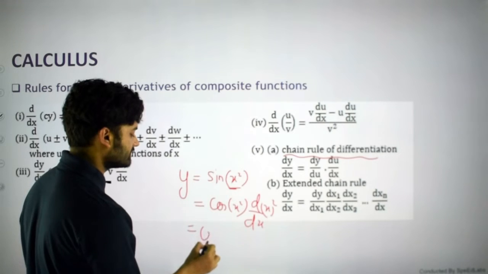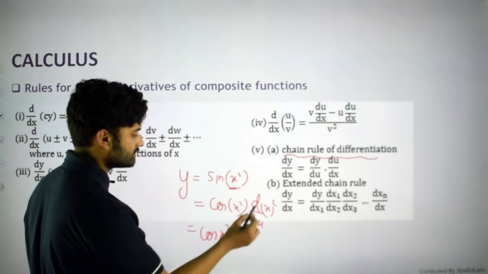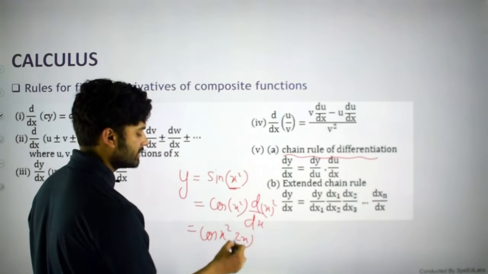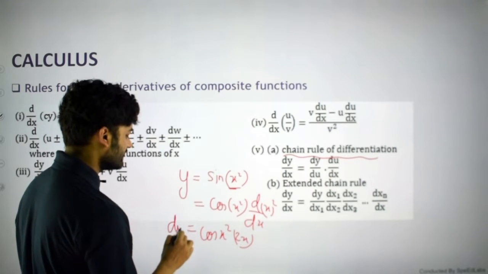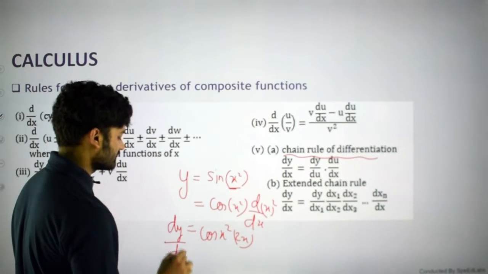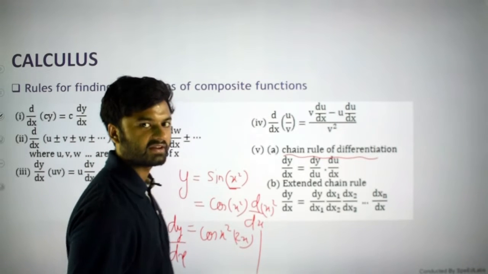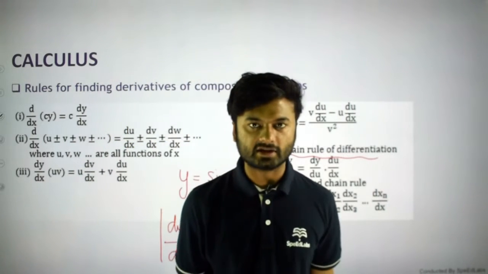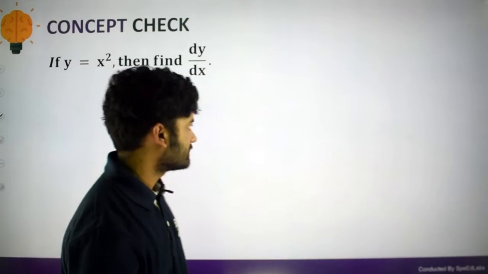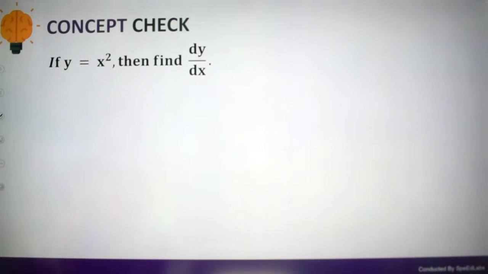So what is the result we are getting? This is cos x square, and what is the differentiation of this? This is 2x. So this is our desired differentiation dy by dx. Okay, so this is how we can do the differentiation, as you can see on the whiteboard. Now let us do some numericals.